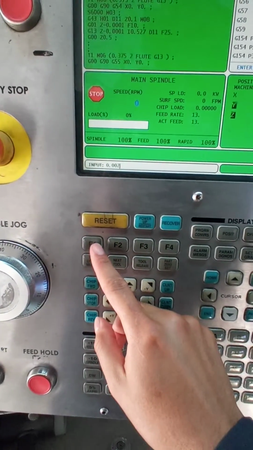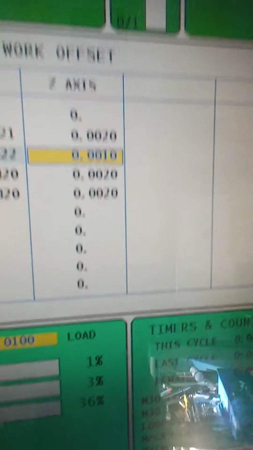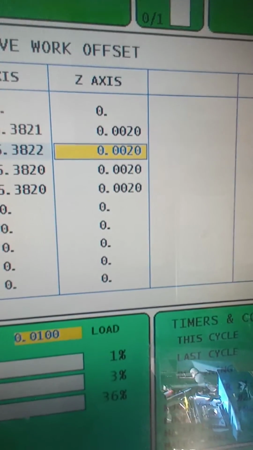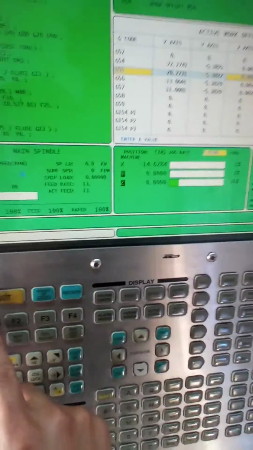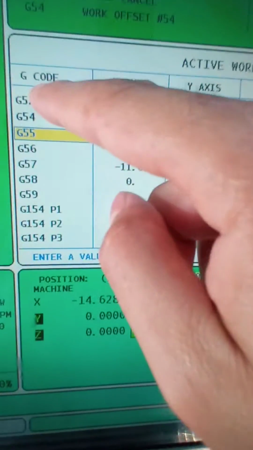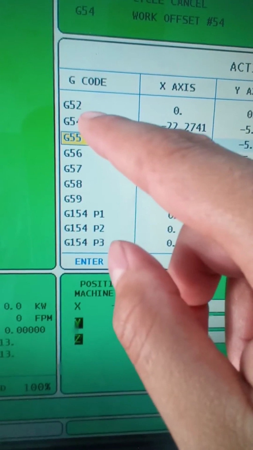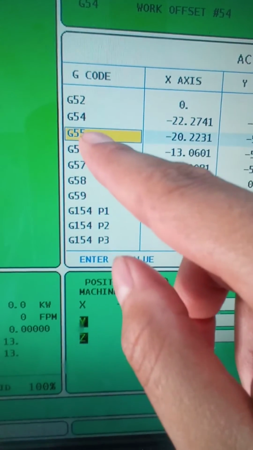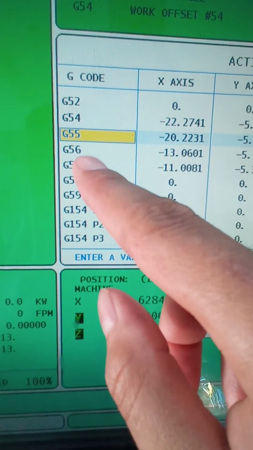And when I press it, it's gonna replace it. You see? And that's how you want to do it.